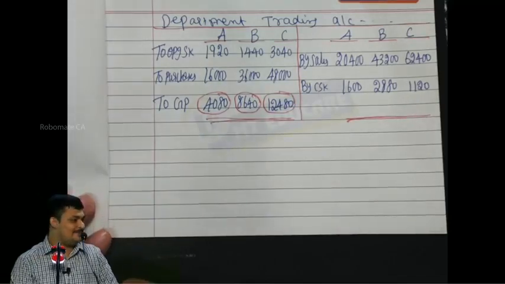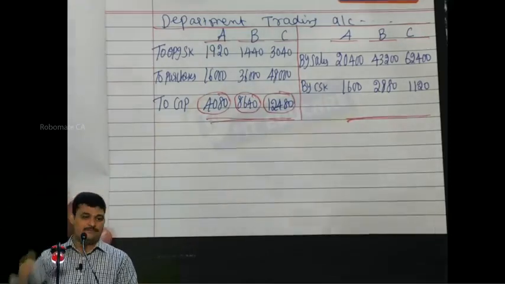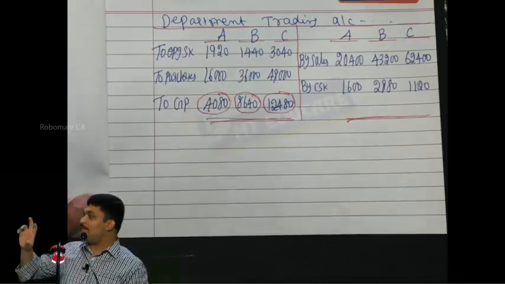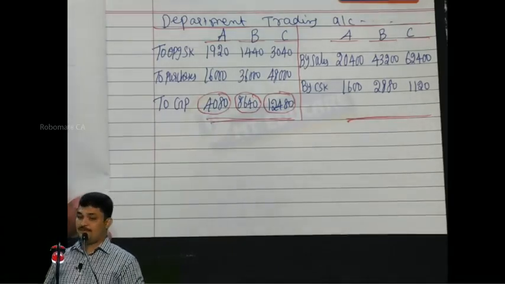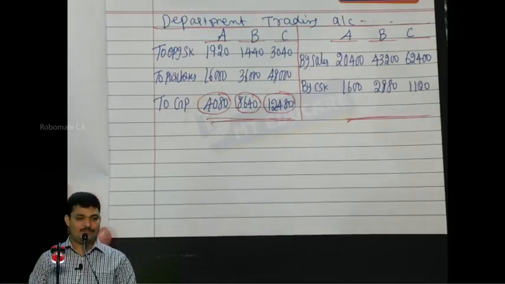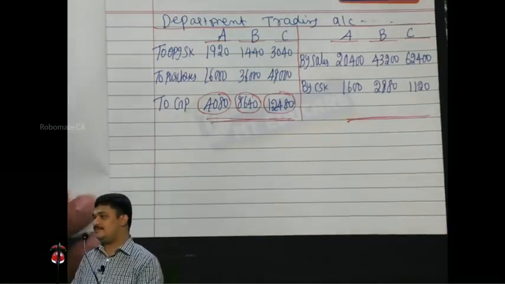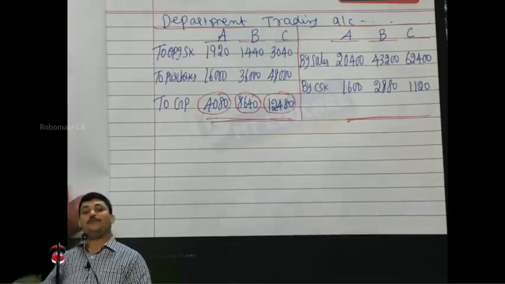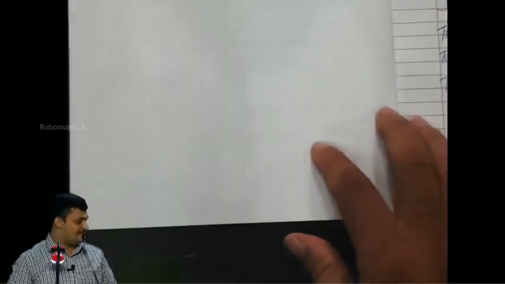I repeat my discussion. Even though I don't know the actual cost price, I know the proportion of cost price. How do you know that, sir? It is the same as the proportion of selling price. Whatever proportion you have of selling price between these three departments, the same proportion only will be here. Because the margin is same.